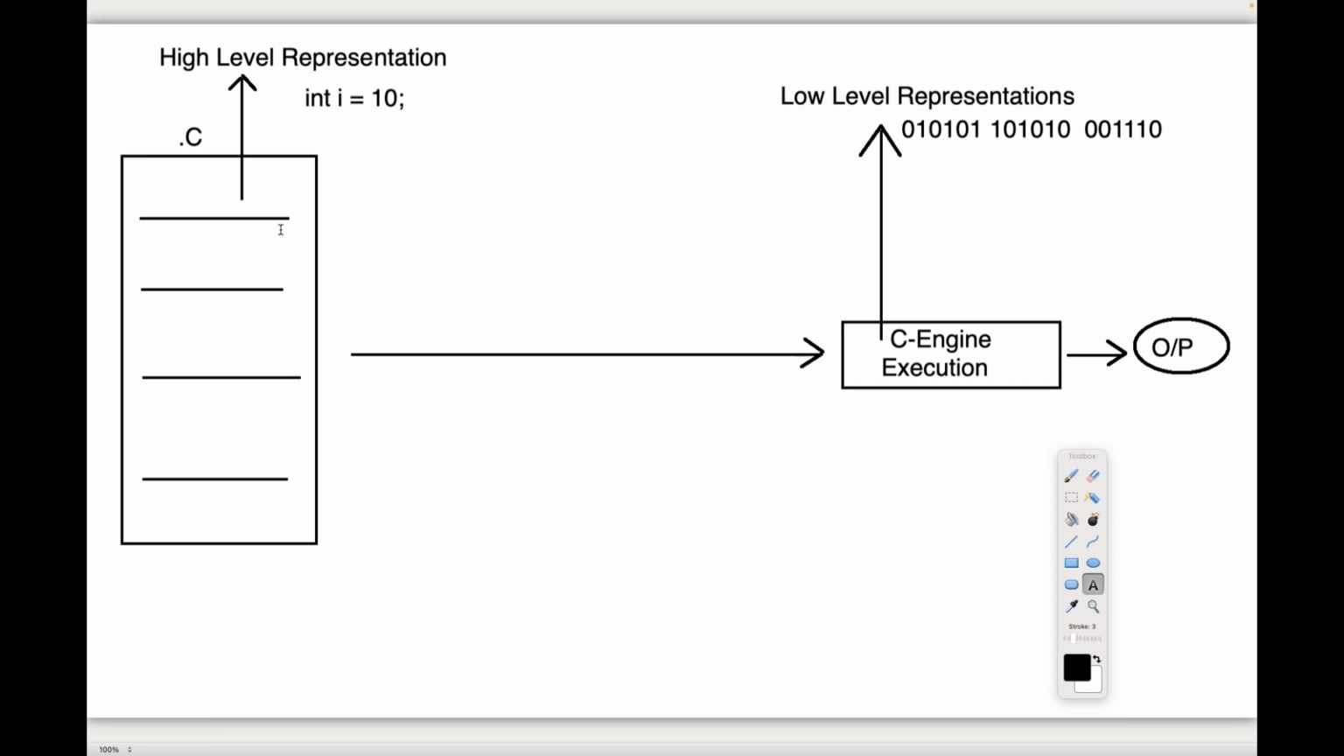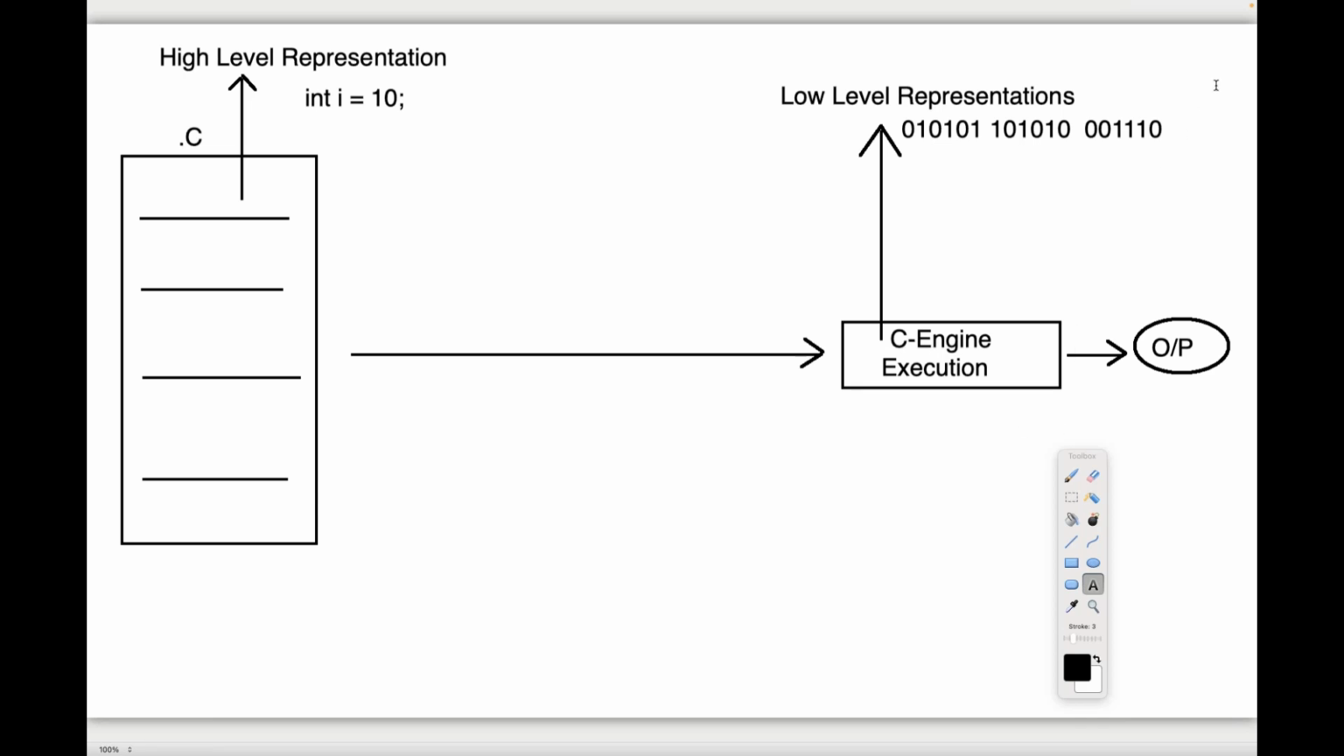In this particular scenario, if I give this high level program to the C engine, is it possible for the C engine to execute that high level program directly? Think and give the answer. Is it possible for the C engine to run our high level program? No, the C engine can understand only a low level program. But we provided what program there? A high level program. Then how is it possible to execute our program in this context?